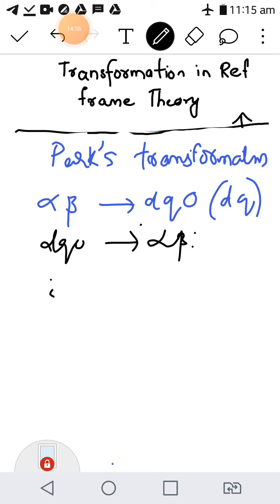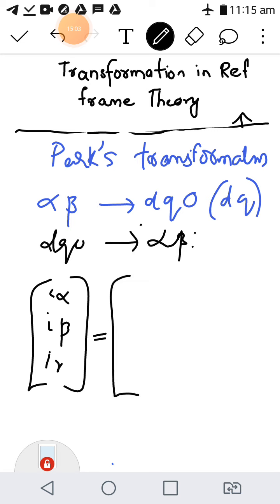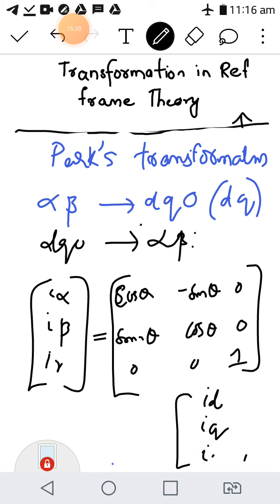So you can write I alpha, I beta, I gamma is equal to, this is the inverse transformation matrix, cos theta, minus sin theta, 0; sin theta, cos theta, 0; 0, 0, 1; into Id, Iq and I0. In this way you can easily convert all the dq quantities back to alpha beta.